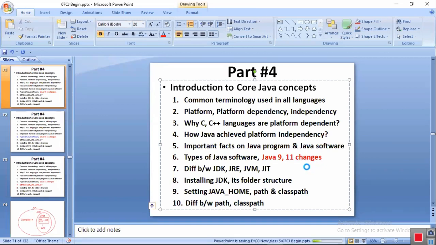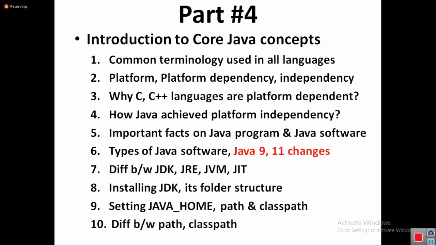So we completed types of Java software. Then now the next topic, Java 9 and 11 changes. In Java 9 version, private JRE is merged directly into JDK. We don't have private JRE. In Java 11 version, public JRE is also removed. There is no JRE separately. Just accept it, then I will explain in the next slide.